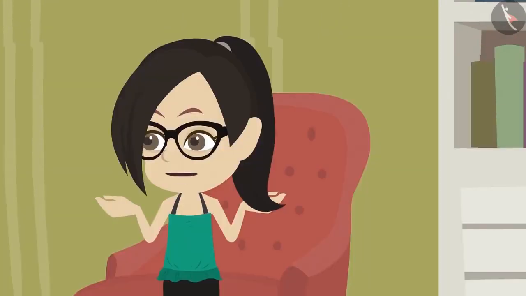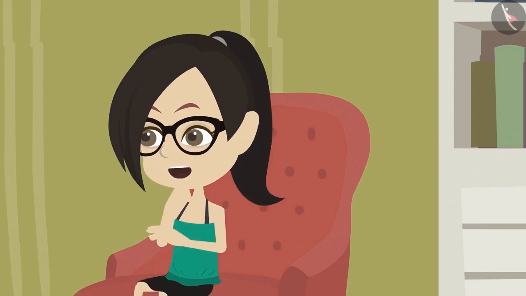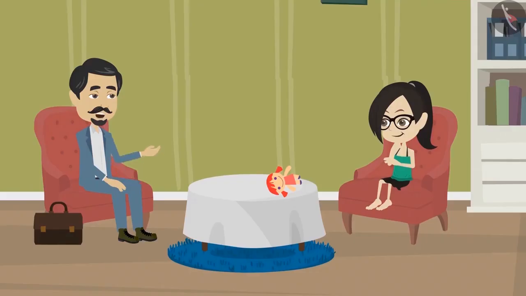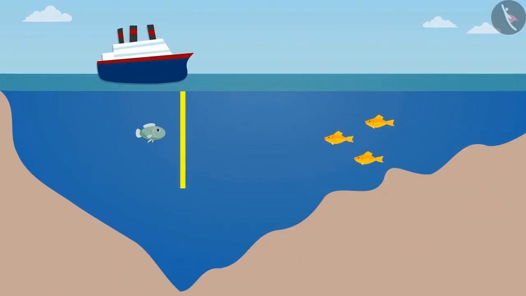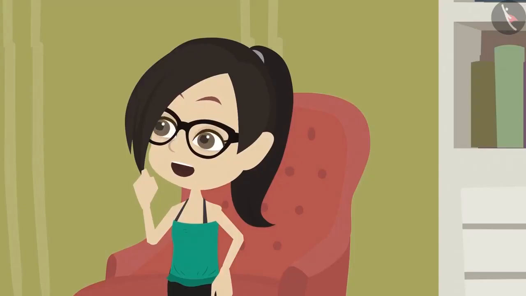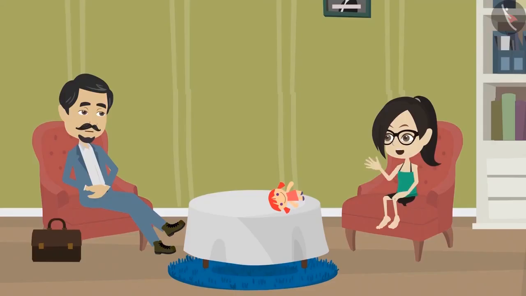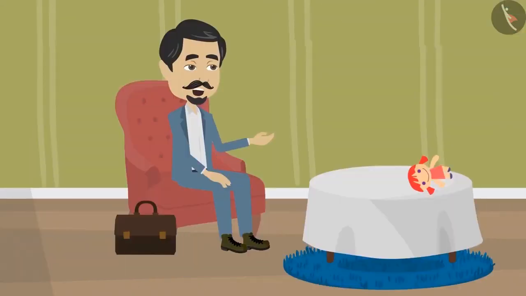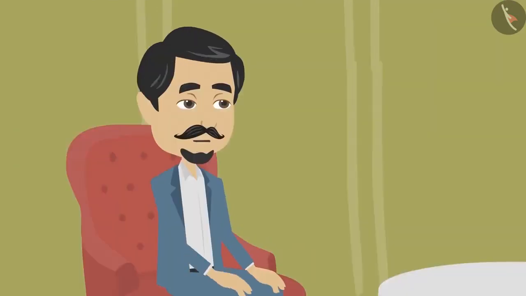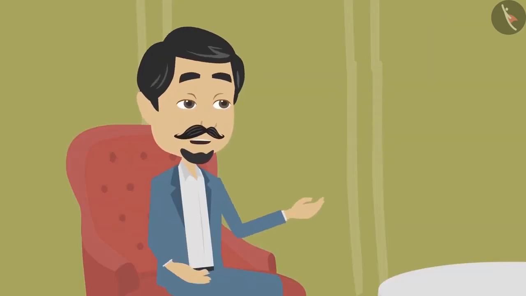What can be so deep to be measured in kilometers, Papa? Do you know, Vandana, there are some areas in the sea which are more than 3 kilometers deep. More than 3 kilometers deep. This is too much. There are many objects in nature which surprise us. In the next class, you will study about these objects.